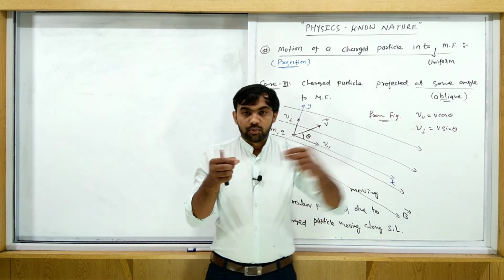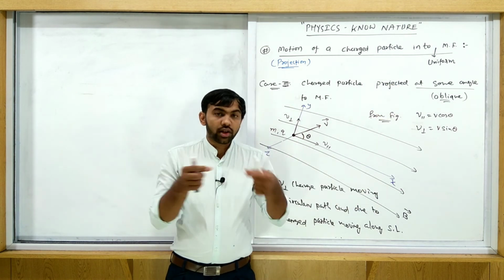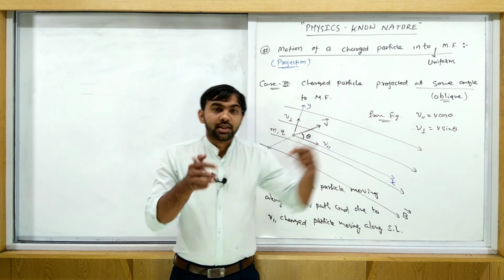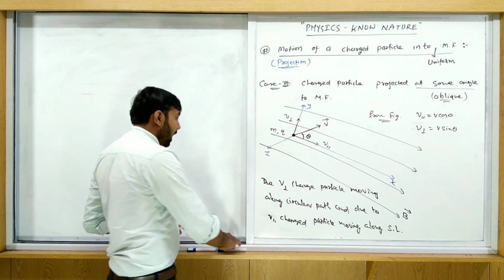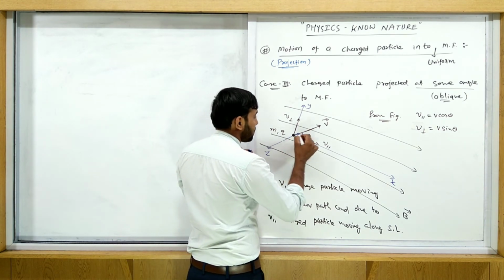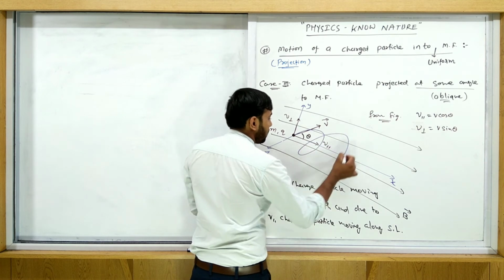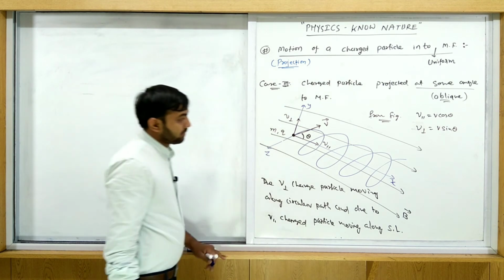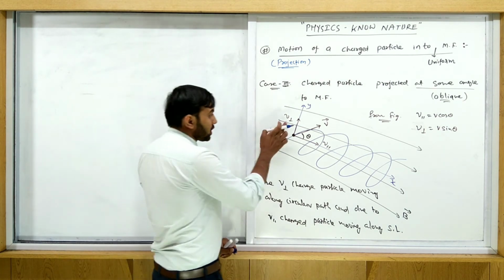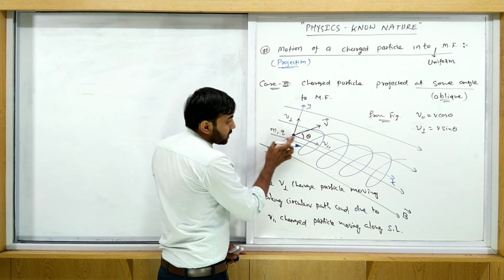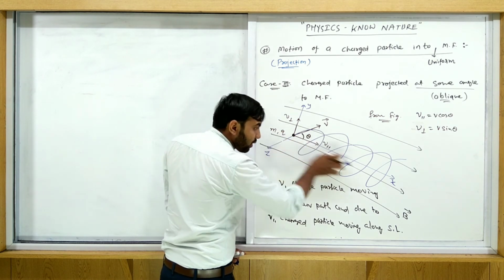Okay, circular as well as straight. So both are together means like this. So a charged particle is moving in a helical path like this. Due to the perpendicular component, the charged particle is moving in a circle, and due to the parallel component, the charged particle is moving along a straight line.